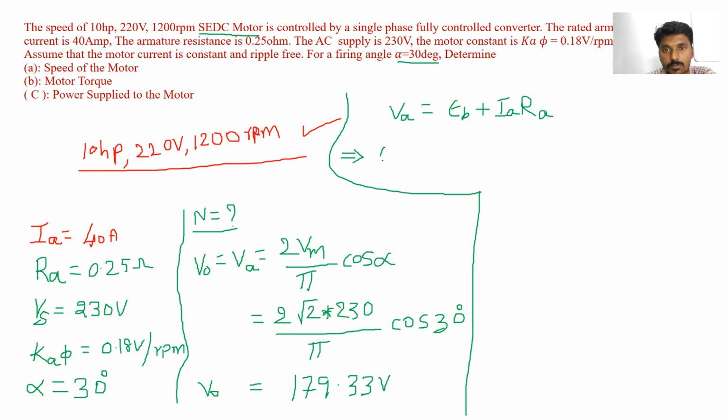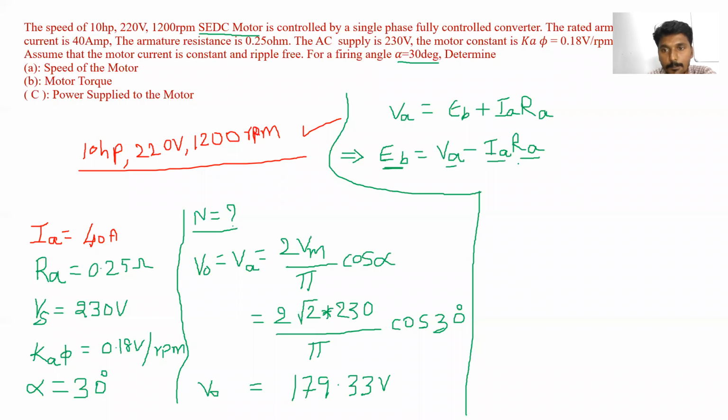So from that equation, what can we write for EB? From the above equation, EB is equal to VA minus IA RA. Is it clear? But we don't know the value of EB. We know the value of VA, and we know the value of armature current. Also, we know the value of armature resistance. So can we easily find out the back EMF?